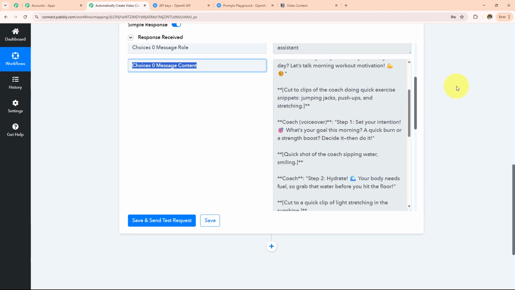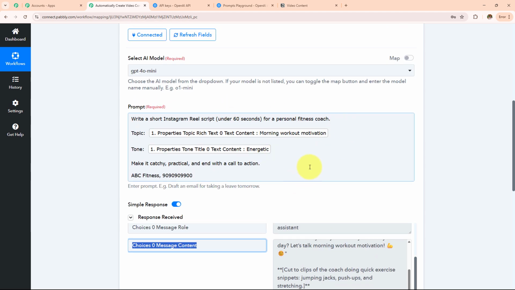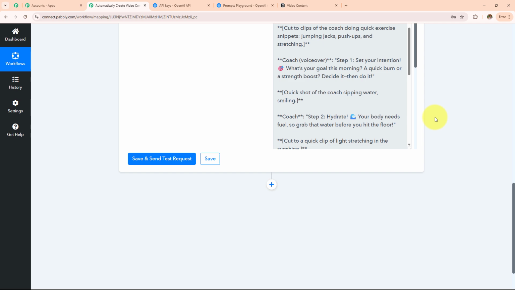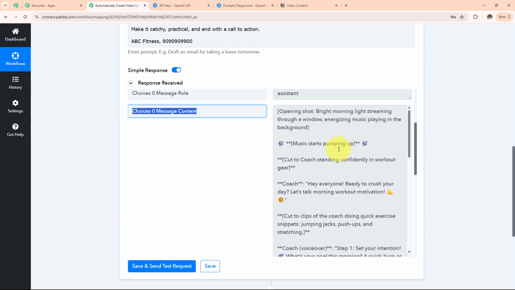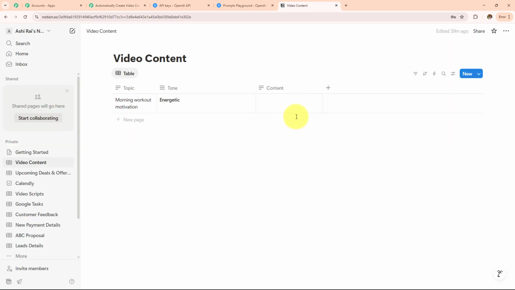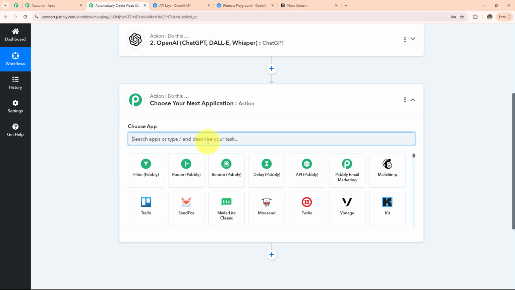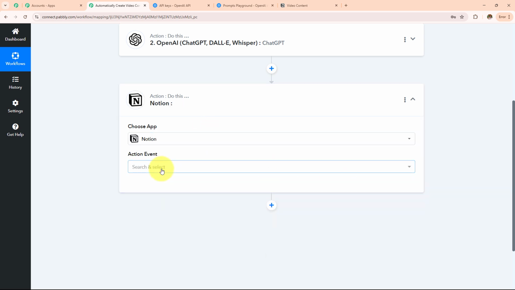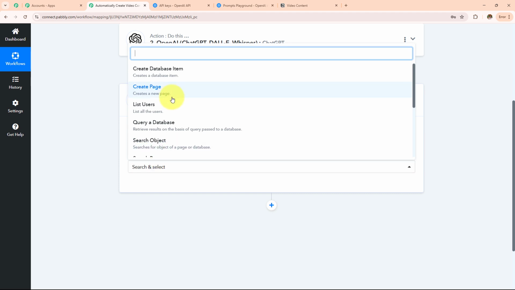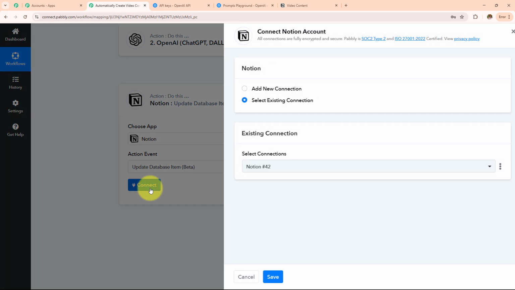If you want to add more things, more details, you can add that to your prompt according to your preference, the content which you want to generate. Now I am going to enter this video content to this database, and for that I am going to click on the add action step button. In my action application, I am going to search for Notion, and then in my action event, I am going to select update database item and then click on connect.